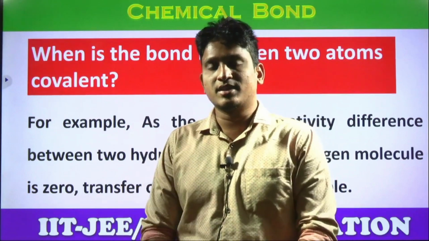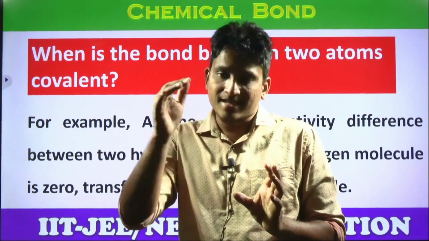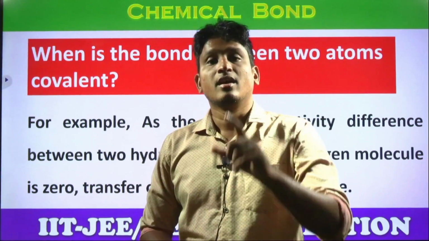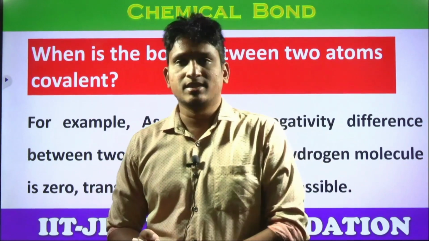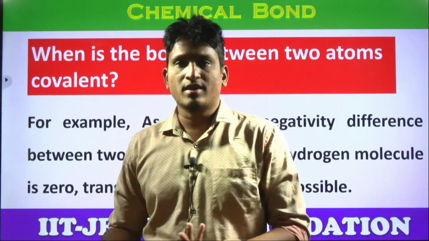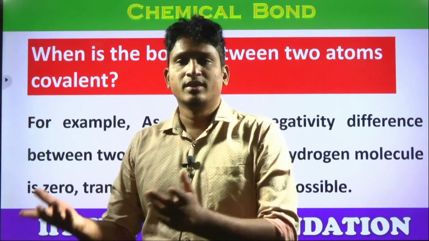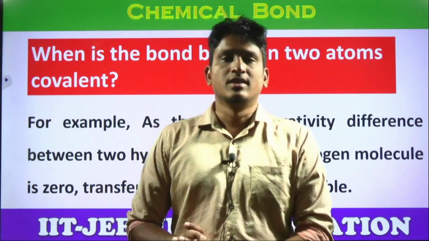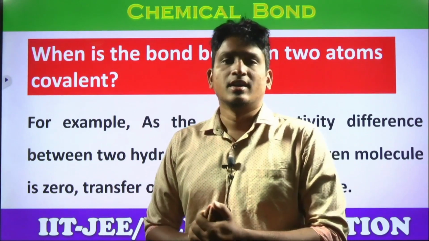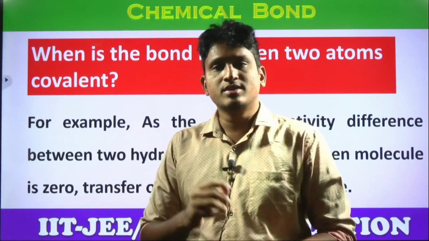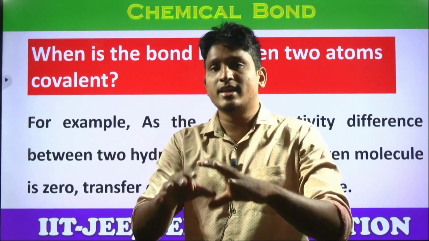So which elements don't have the capacity? The electronegativity factor we discussed, yes or no? Between the combining elements, if the electronegativity difference is less than 1.7, then a covalent bond will be produced. Mostly between two non-metallic elements. Non-metals in general, what are their valencies? Either 3, 2, 1, yes or no? 15th group, 16th group, 17th group elements. In general they want to gain electrons, but if non-metals are the combining elements, then which element loses, which element gains? They neither lose nor gain, students. They will share the electrons.